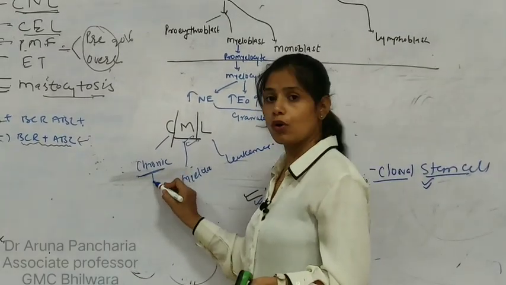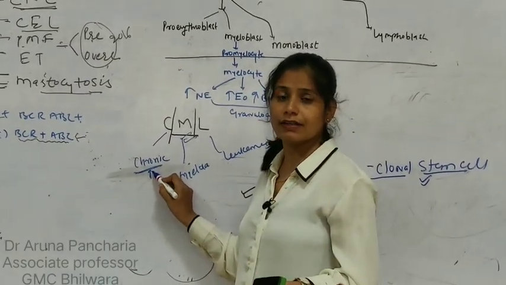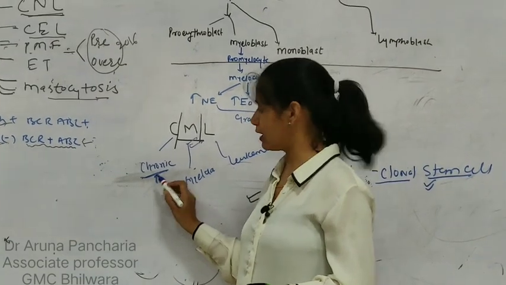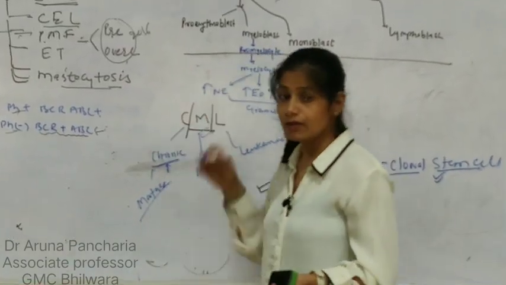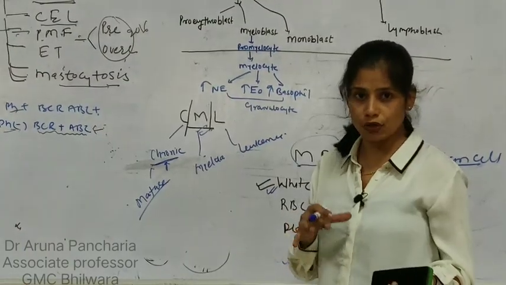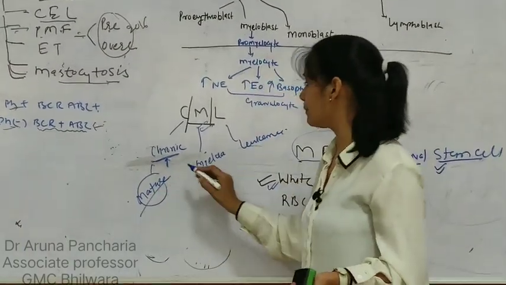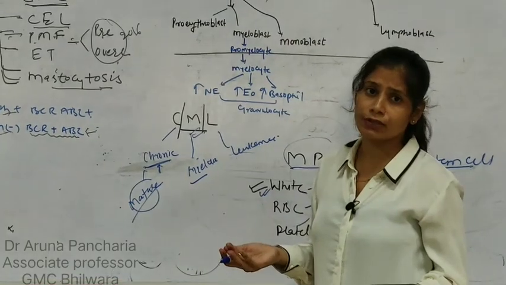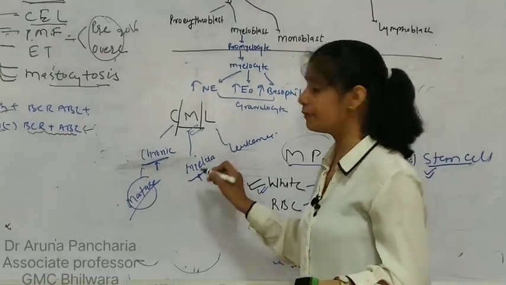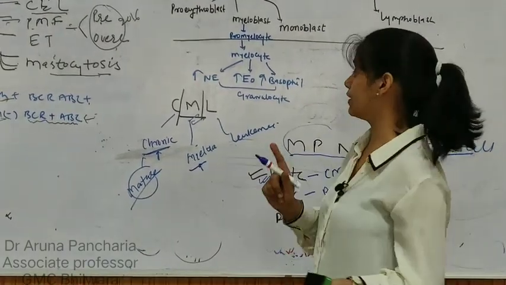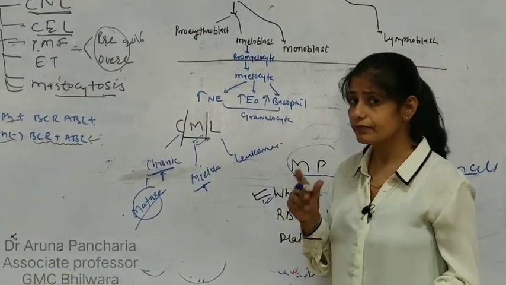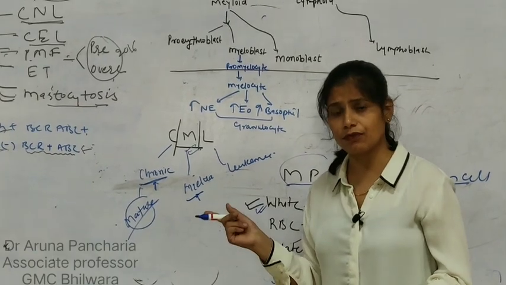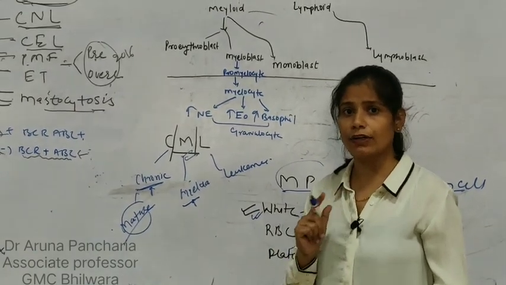So it is a chronic disorder, meaning the final product is a mature cell, and there is a defect of the mature cell. And the lineage involved is myeloid, meaning all the cells except lymphocytes come under the myeloid lineage in the hierarchy.